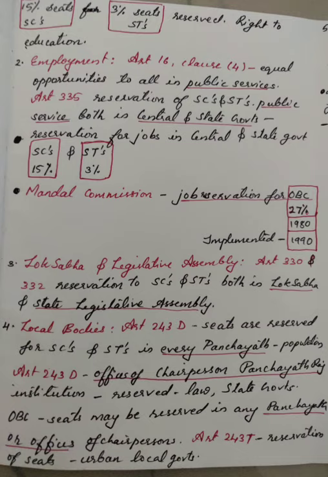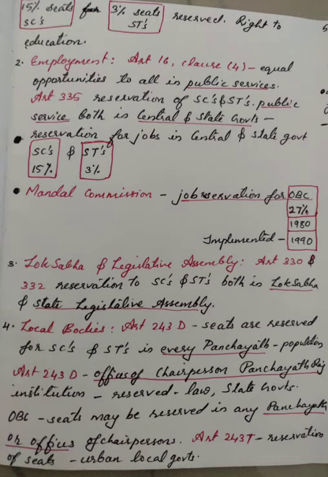Number 2. Employment. Article 16, Clause 4 of the Constitution provides equal opportunities to all in public services. Article 335 grants reservation for scheduled castes and scheduled tribes in public service both in central and state governments. At present, the reservation for jobs in central and state government for scheduled caste and scheduled tribe stands at 15% and 3% respectively.